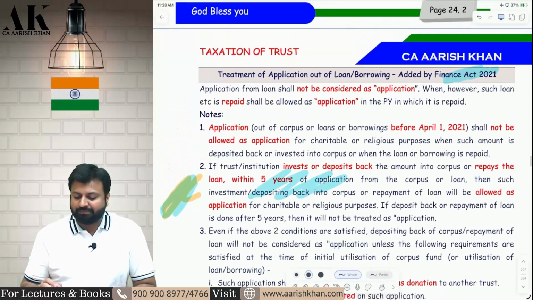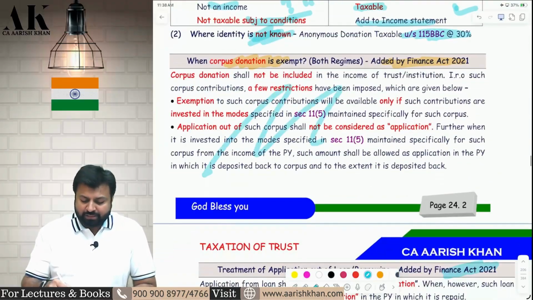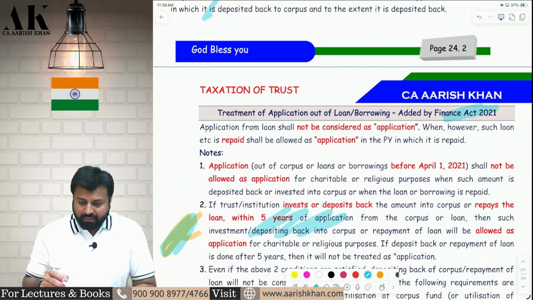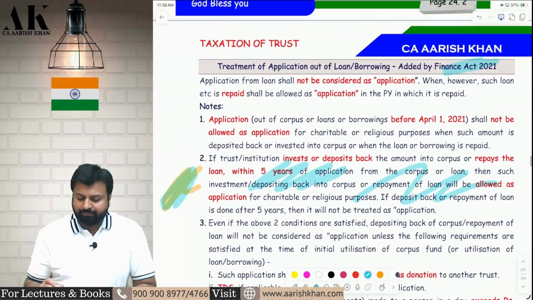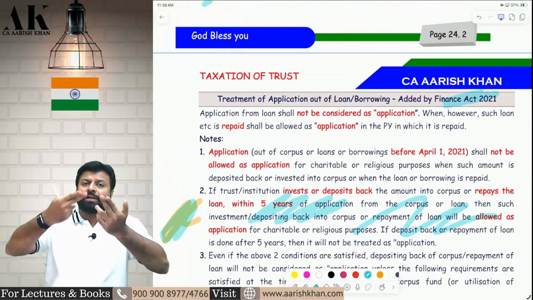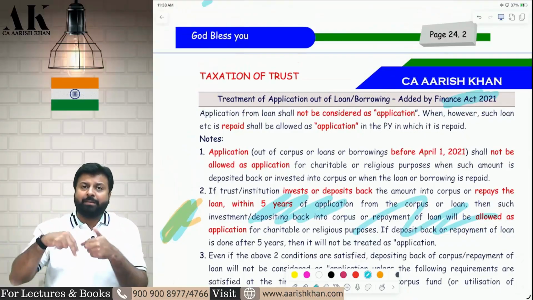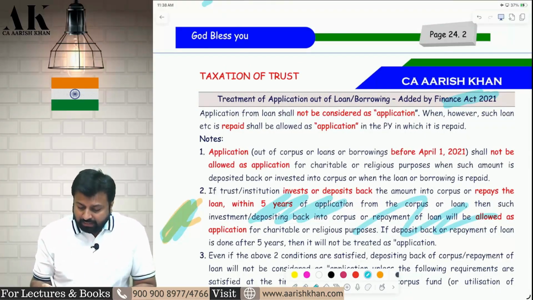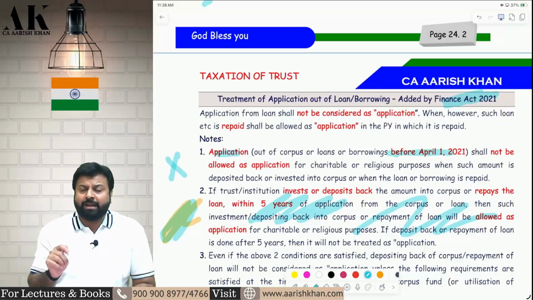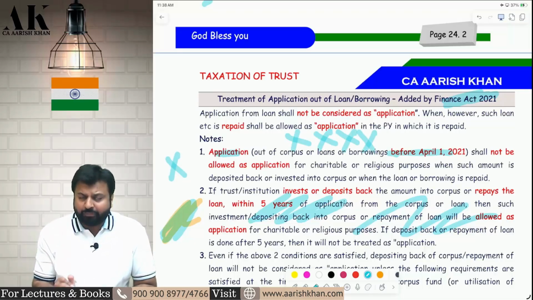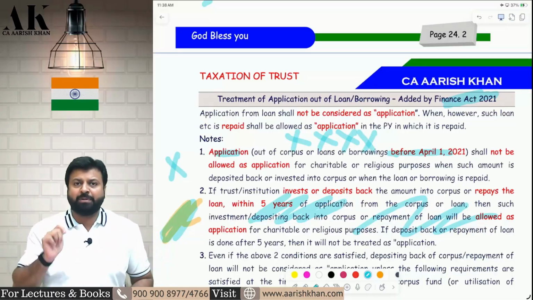Is this clear? So these are the 2 points which are mentioned over here. One is mentioned over here and one is mentioned over here. Now, regarding this deposit back and this repayment of loan, this is only applicable if it is after 2021. If it is an item prior to 2021, then deposit back will not be allowed as an application and repayment of loan will also not be allowed as an application. Logical. I'll explain you why.